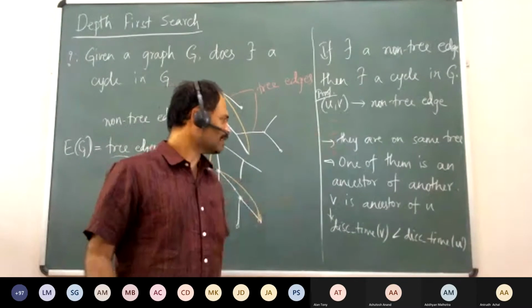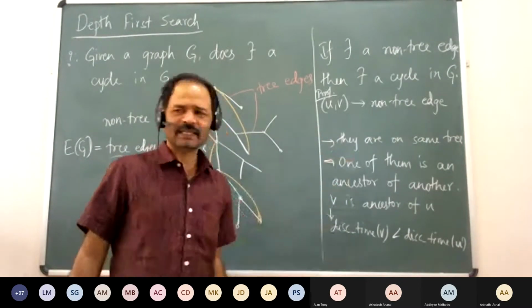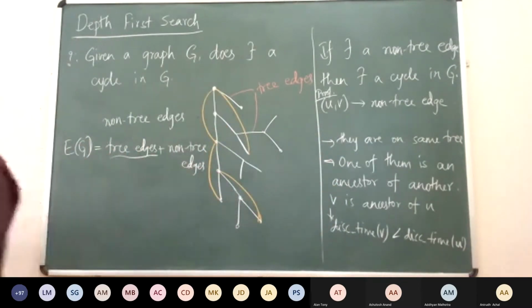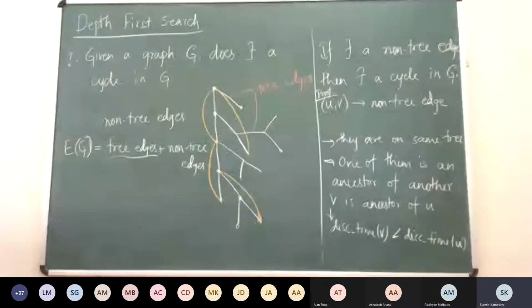So they are on the same tree is much more easy to see. Why is one of them an ancestor of another? Sir, it's in the definition only, because we are not searching a new vertex. As tree edges, its definition is that we are discovering a new vertex, but for non-tree edges, it already exists.